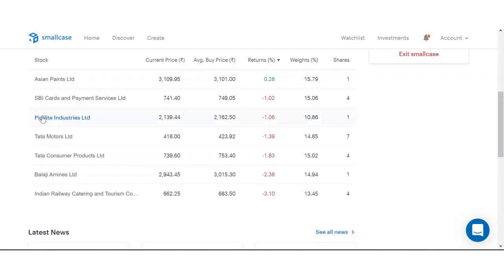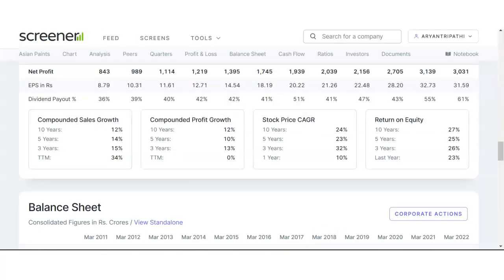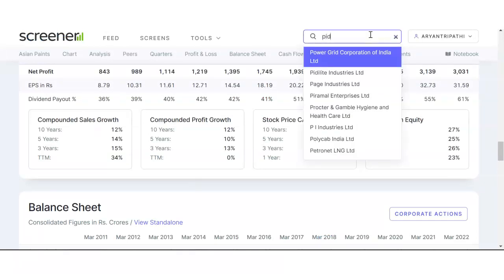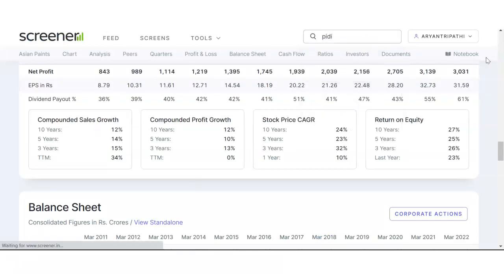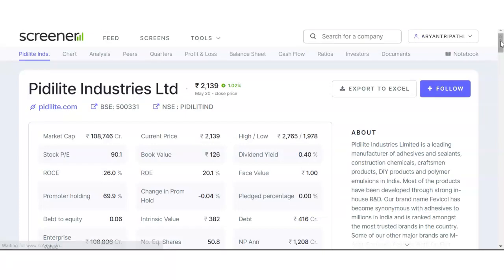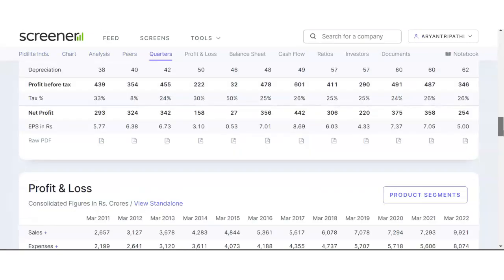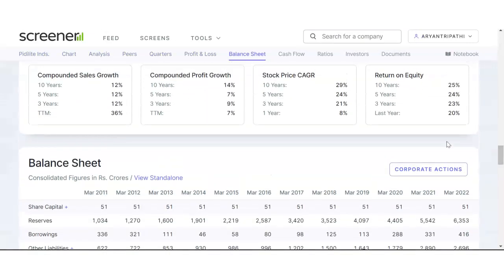We cannot go for CAGR there. Pidilite Industries, we can go for CAGR. So let's go for Pidilite here. Hopefully I'll get it. Yes, Pidilite Industries. Let's scroll down further and see how it looks. It's a return of around 29% for the last 10 years. We are talking only 20%, so most certainly we'll get this from Pidilite.